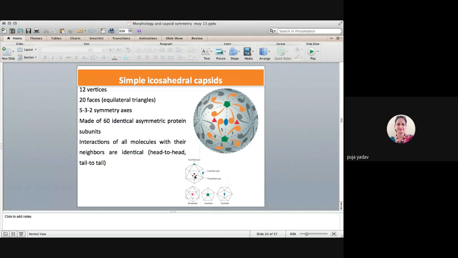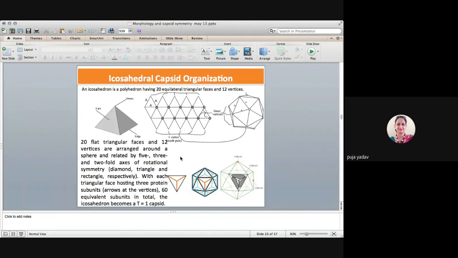Here this is the red triangle. This is a 3-fold axis. 1, 2, 3. And the blue one is a 2-fold axis, 1 and 2. Okay. So this is a 3-fold, this is 5-fold, 1, 2, 3, 4, 5-fold symmetry, and this is 2-fold symmetry, 1 and 2. So that's how they can be arranged in a 5-fold, in a 3-fold, or in a 2-fold